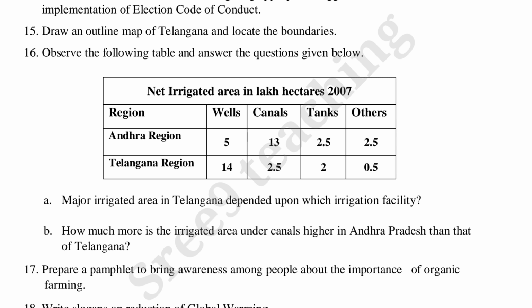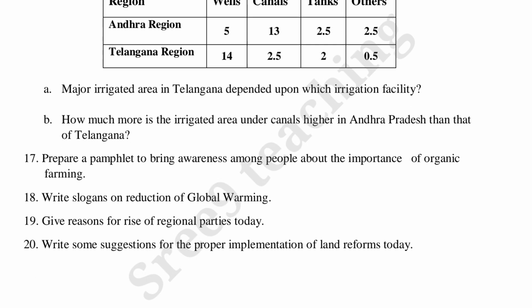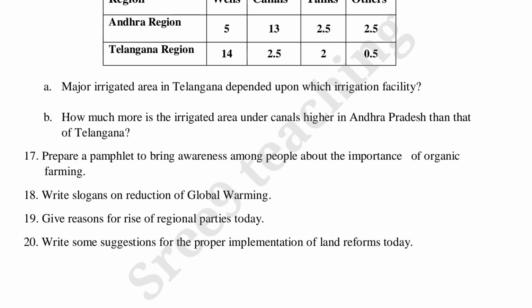A, major irrigated area in Telangana depended upon which irrigation facility? B question, how much more is the irrigated area under canals higher in Andhra Pradesh than that of Telangana? Now see the 17th question. 17. Prepare a pamphlet to bring awareness among people about the importance of organic farming. 18th question, write slogans on reduction of global warming.